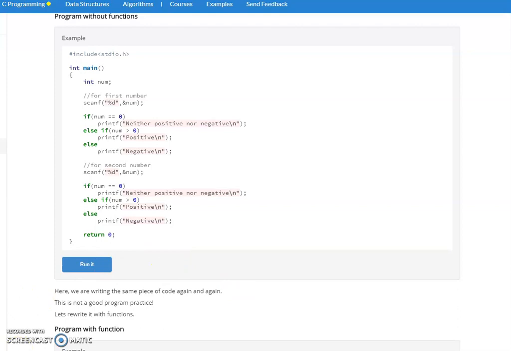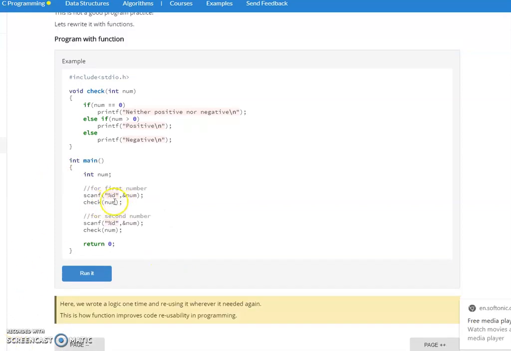See here, we are getting the input and we have this set of code. Actually the code is saved under one name, that is called check. Whenever I want to check whether the given number is positive or negative, I am just calling the function name with that particular value, so that it will be executed. Here also I am getting the second input and I am going to call the function.